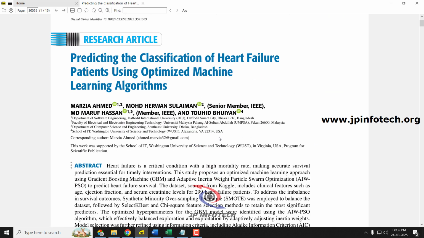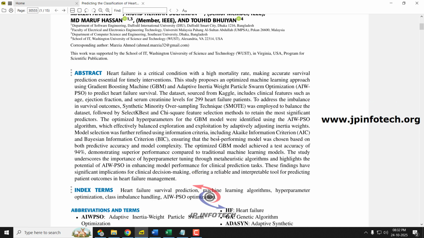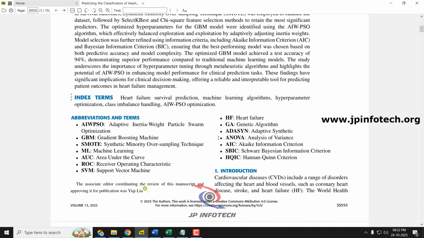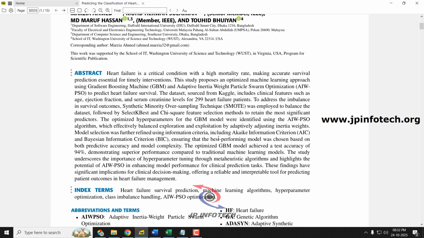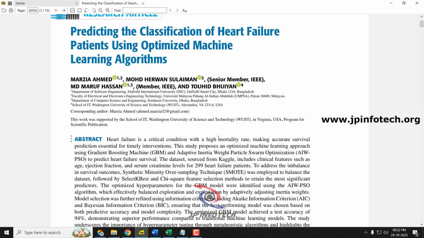So we all know that the heart is one of the important organs for every human being, but due to changes in food habits or other activities, many people all over the world face the problem of heart disease, heart failure or cardiovascular disorders, which are related to the heart and the blood vessels. In this base paper, the authors have used a machine learning model for predicting heart failure patients.